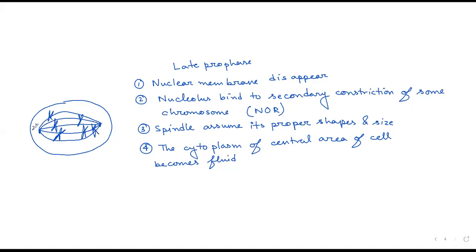And you can see aster formation. This is the star-shaped structure that is visible. This is how the cell looks in late prophase. Anyone any doubt?